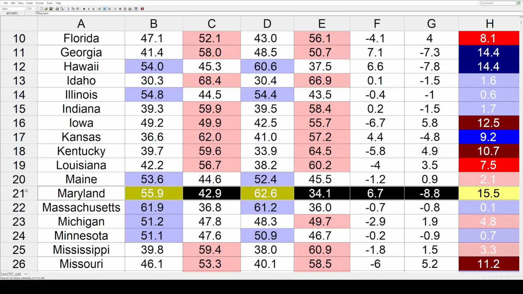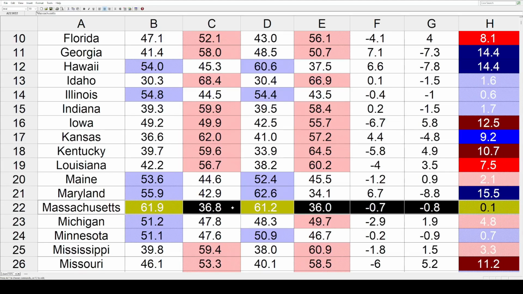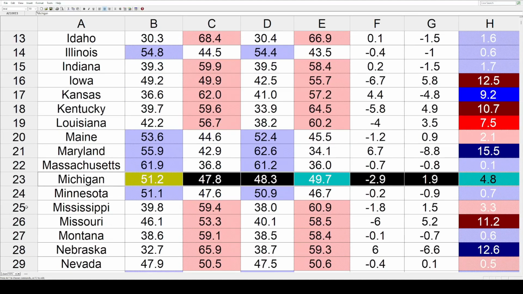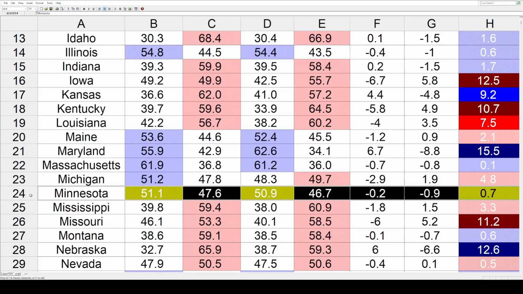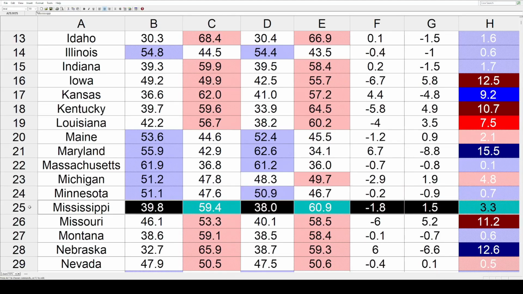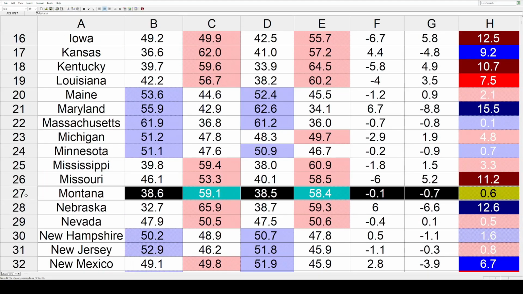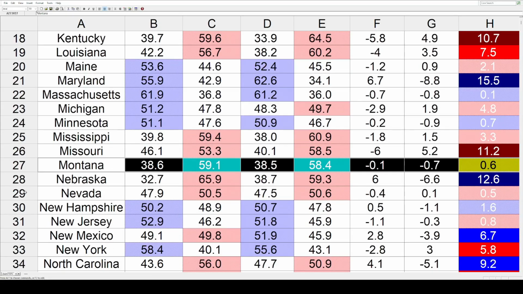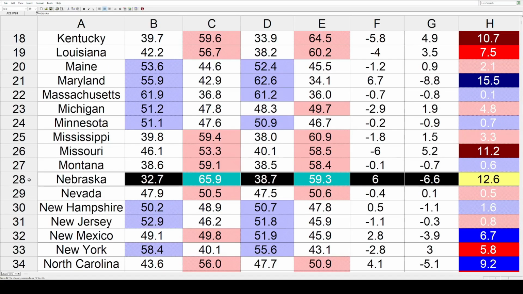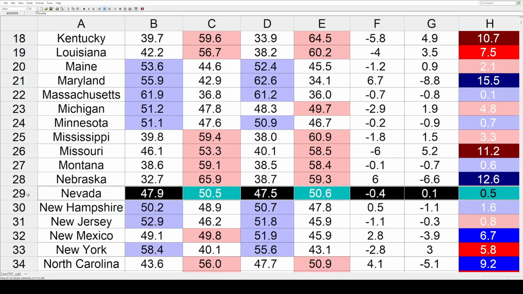Maryland is a blue state, but it got a lot bluer by 15.5. Massachusetts was almost totally stagnant, just 0.1% toward the Dems. Michigan a step toward the GOP by 4.8. Minnesota slightly bluer by 0.7. Mississippi a little redder by 3.3. Missouri double-digit movement toward the right by 11.2. Montana another 0.6% toward the Dems. Nebraska got a lot bluer than that by 12.6. Nevada voted similarly in 2004 and 24, just a 0.5% toward the GOP.